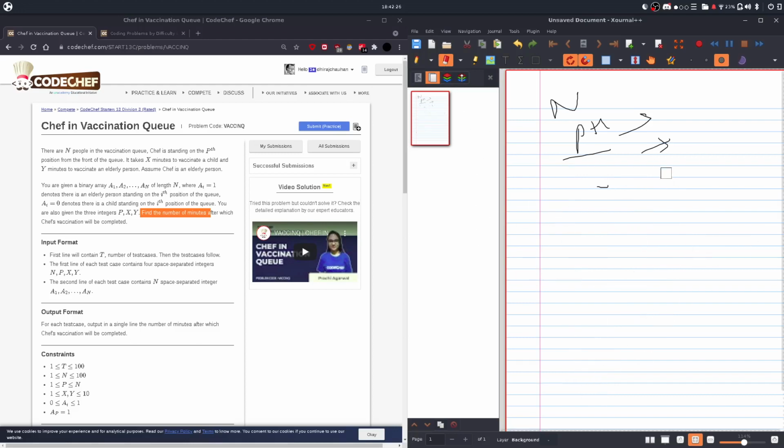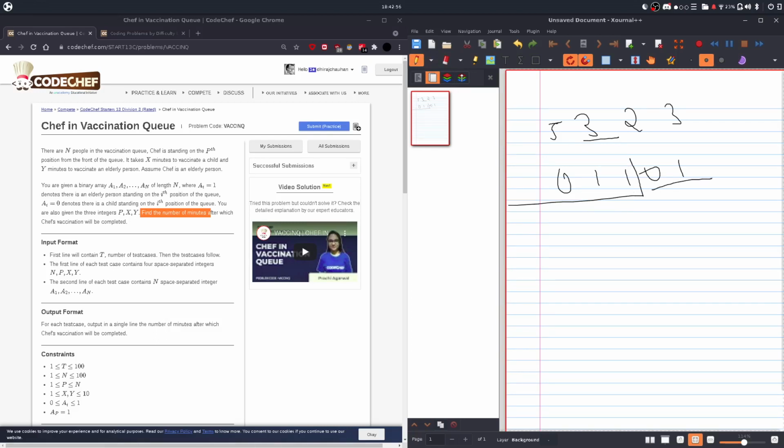Okay, so let's say there are 5 elements. Let's say the chef is at position 3, and there is 2 minutes for a child and 3 minutes for an elder person. So let's take the array 0 1 0 1 1. Chef is at 3, so we have to go till here only, because other than that the chef's vaccination will be done at this position itself, so there will be no need of the other elements.